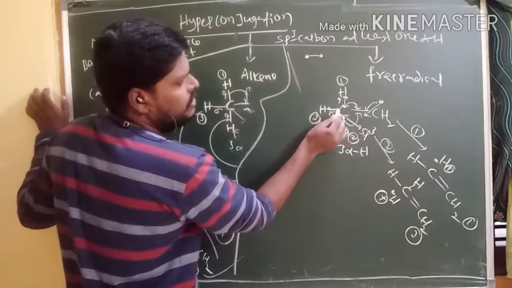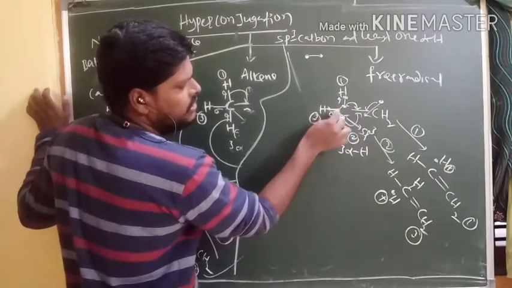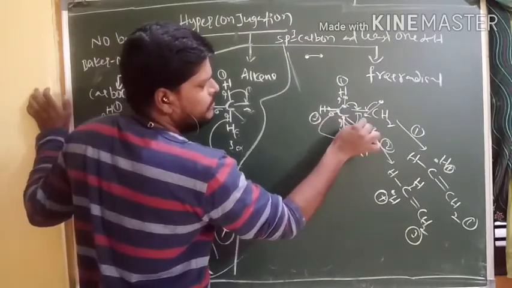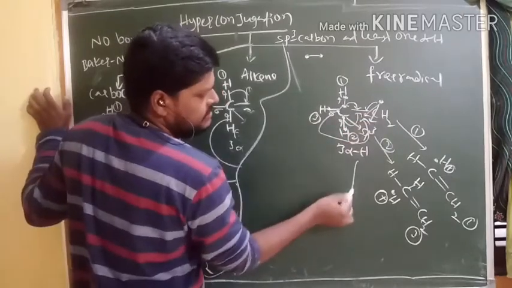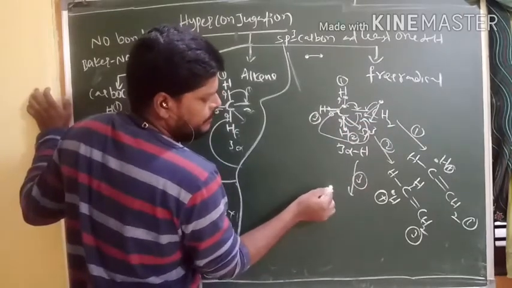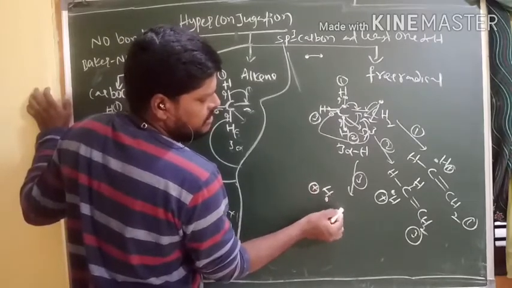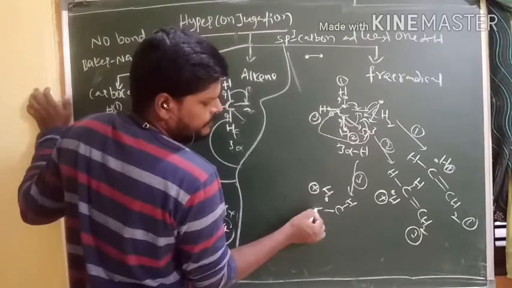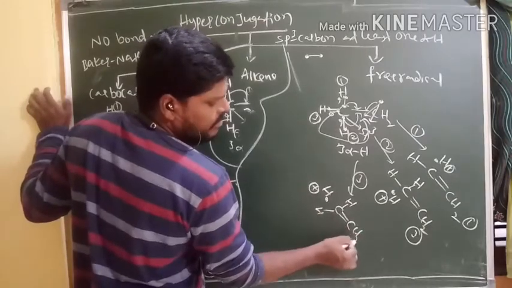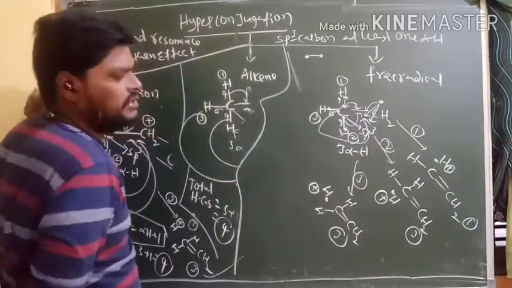Here the electron of the third hydrogen, yes, it is also like this to make one pi bond. Here one electron is left and it gets a positive charge, and hydrogen, double bond. Now this is the third structure here.